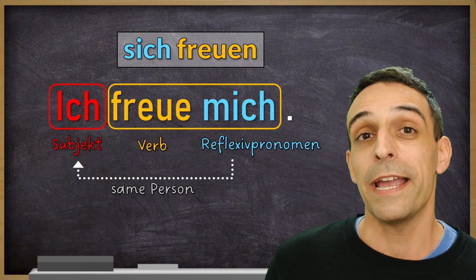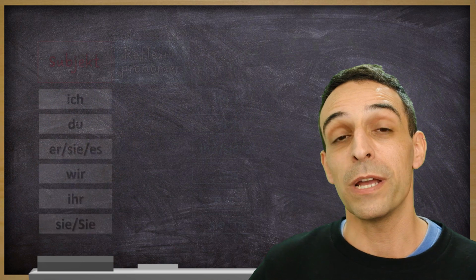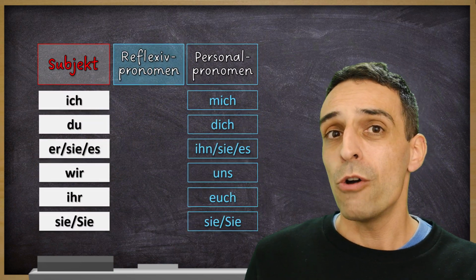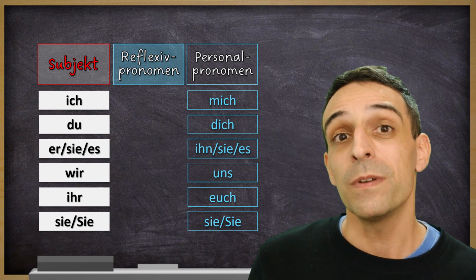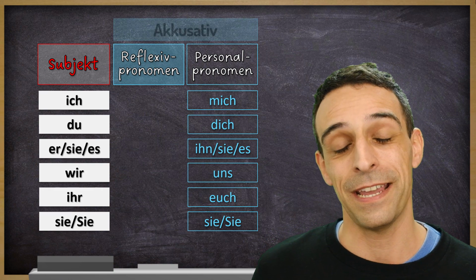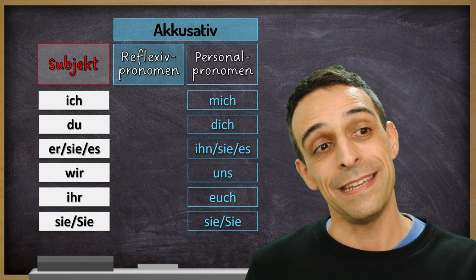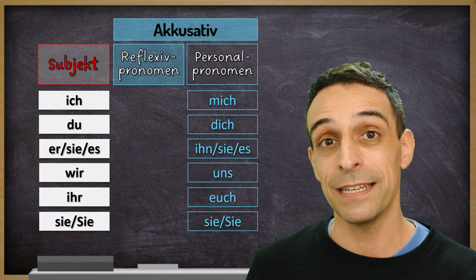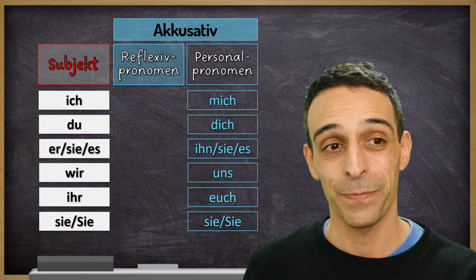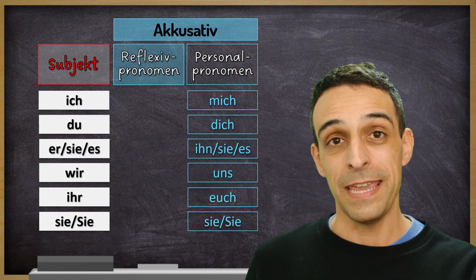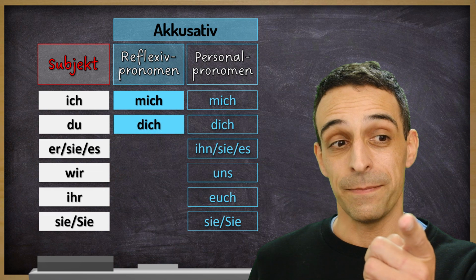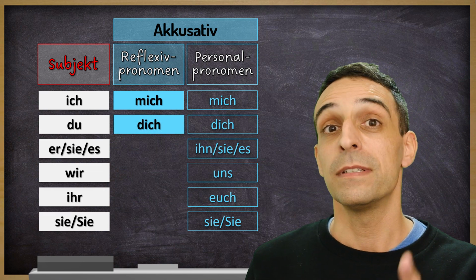Let's take a closer look at those reflexive pronouns, Reflexivpronomen. Basically, you already almost know them when you learned the personal pronouns in accusative case. Because the reflexive pronouns in accusative case, they almost match. Just take a look here. Ich, mich. Du, dich. Er, sie, es, sich.